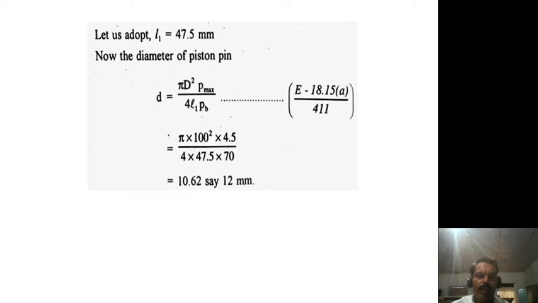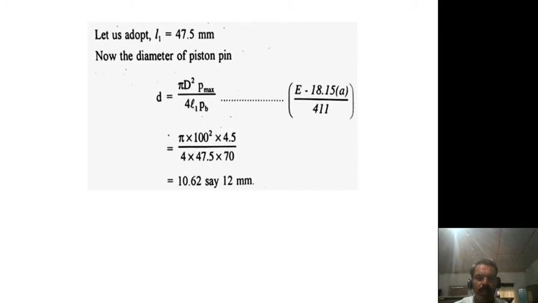Now the diameter of the piston pin. Finally you have to calculate the diameter of the piston pin by applying this formula. This formula is readily available in the Design Data Handbook, page number 411, equation number 18.15a. Here this is the d value: d is equal to the square root of pi divided by 4 into D square, where D is the diameter of the piston, 100 square, into P maximum 4.5, divided by 4 into L1, where L1 is 47.5, into PB, which is 70.